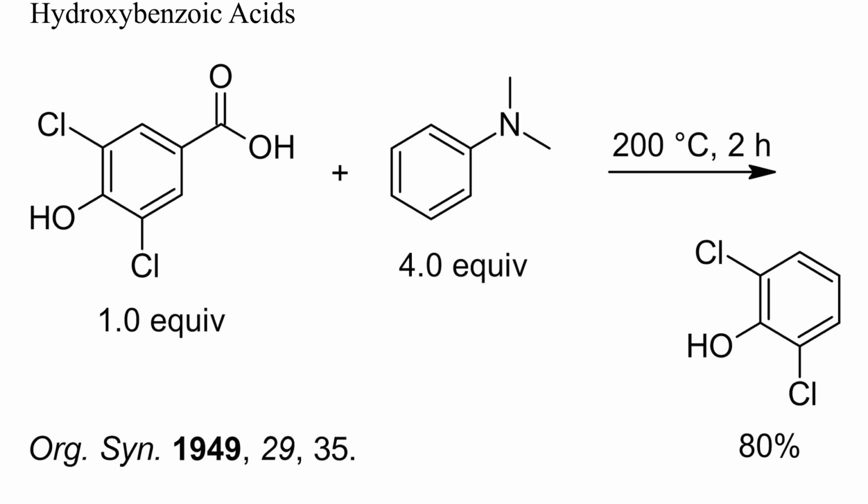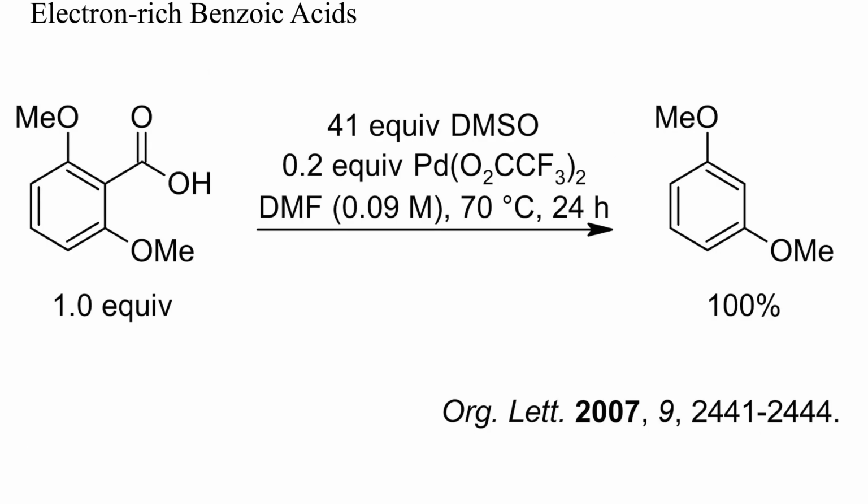Also 2 or 4 hydroxybenzoic acids decarboxylate more readily than expected. These compounds are phenylogous carbonic acids or vinylogous ketocarboxylic acids if we draw the ketone tautomer of the phenol. In this example, heating a 4-hydroxybenzoic acid with dimethylaniline to 200 degrees Celsius for 2 hours gave 80% of the decarboxylated phenol. Benzoic acids with 2 or 3 electron-donating substituents in positions 2, 4 and 6 can be decarboxylated with